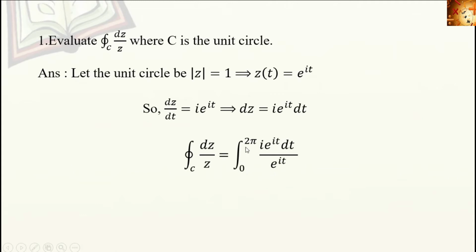So therefore integral 0 to 2 pi i e raised to it dt divided by e raised to it. Here e raised to it is common in the numerator and denominator, therefore we get integral 0 to 2 pi i dt. Here integration with respect to t, so i is a constant. So integral of 1 with respect to t is t, again 0 to 2 pi, limits applying, we get the answer as 2 pi i. So integral dz by z is equal to 2 pi i over the unit circle. It's an important result.